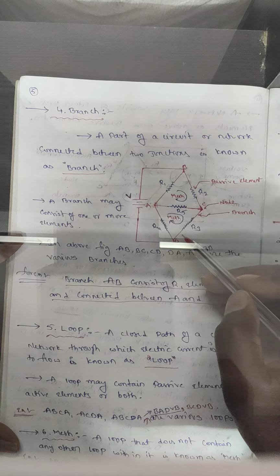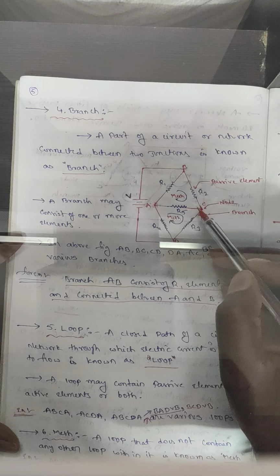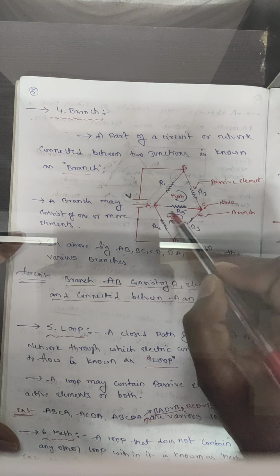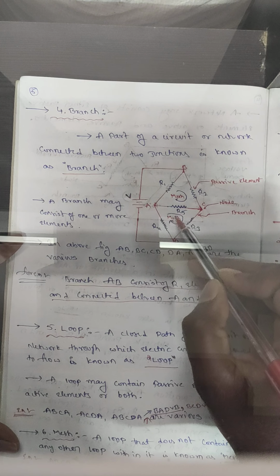Next one is A, C, D, A. In this also we do not contain any other loop, and it is also called a mesh. We can call it a loop as well as a mesh.